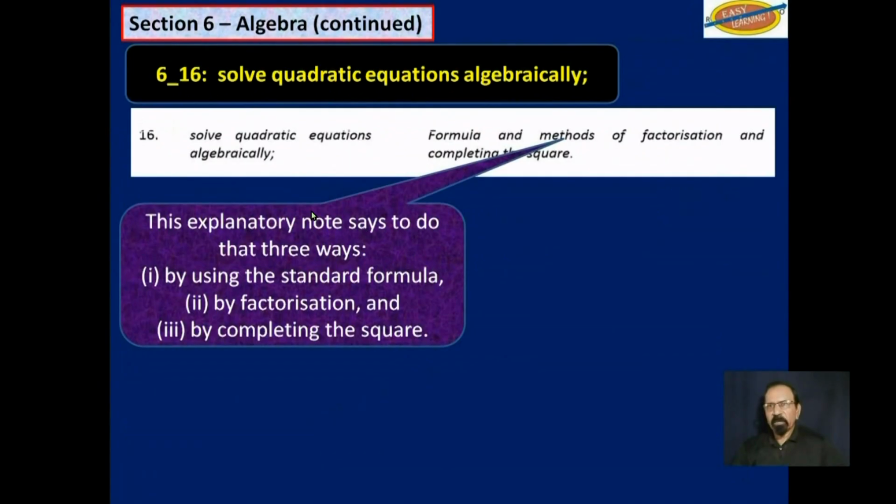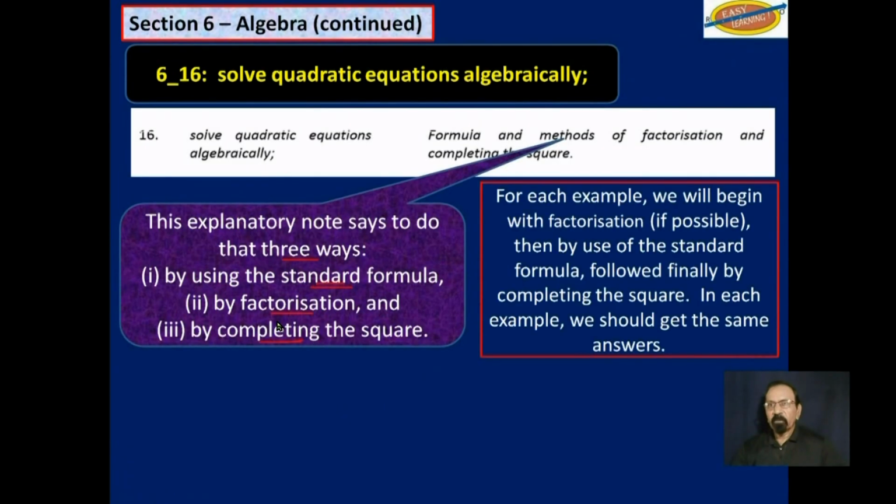This explanatory note says 3 ways: using the standard formula, by factorization, and by completing the square. For each example, we will begin with factorization, if possible, then use the standard formula, followed finally by completing the square. In each example, we will get the same answer. So it's 3 ways of doing the same work.